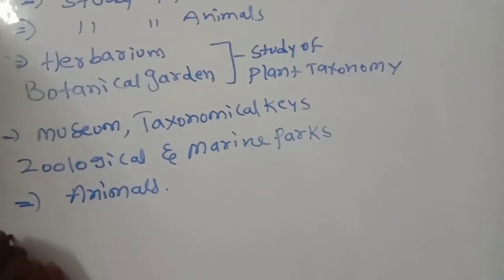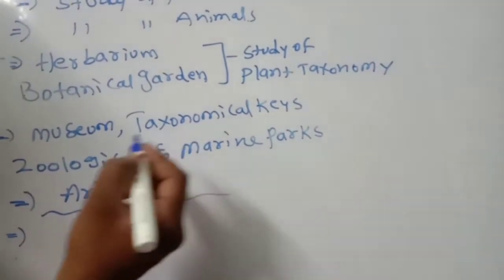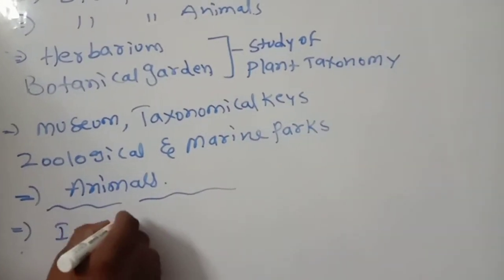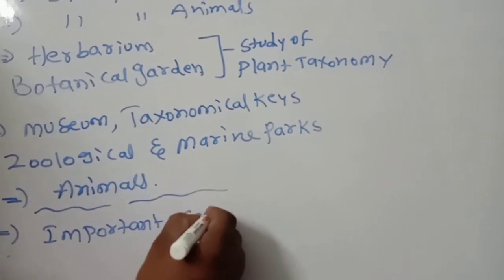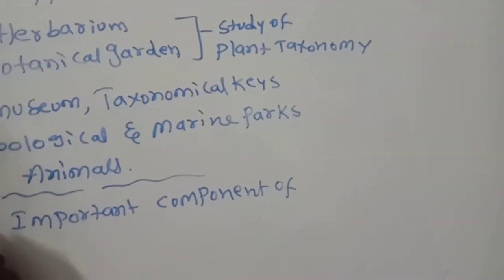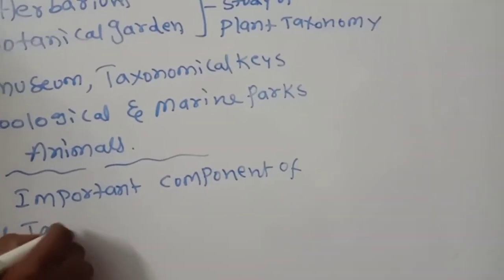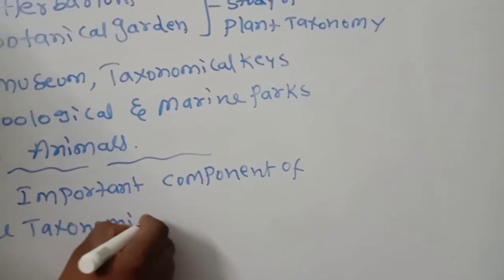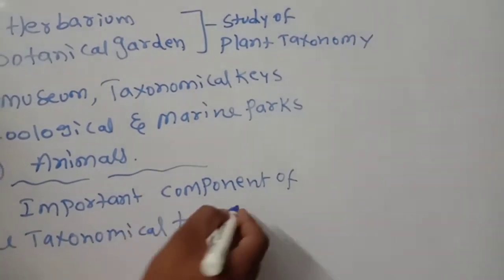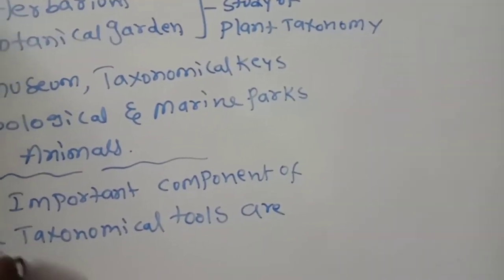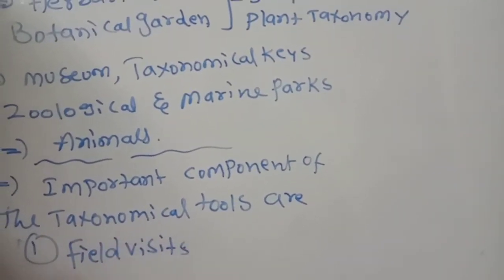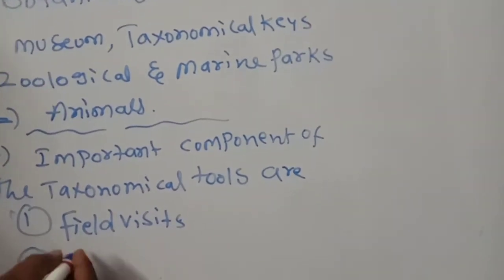So up to here, the very important components of the taxonomical tools are, number one, field visits. What do you call field visits? When a field is there, we can visit and find out information about plants and animals.